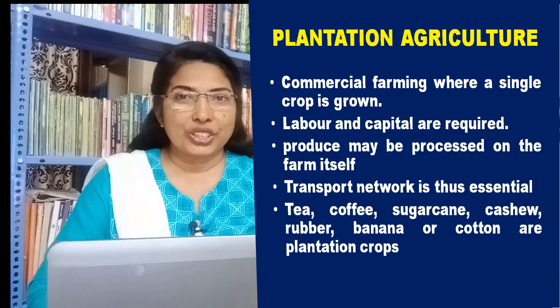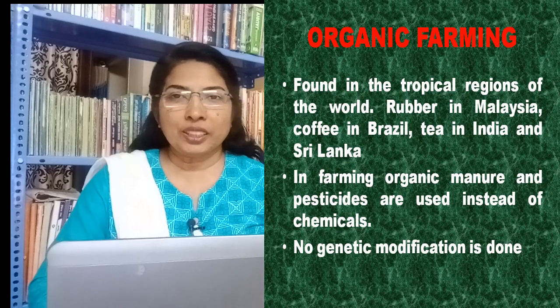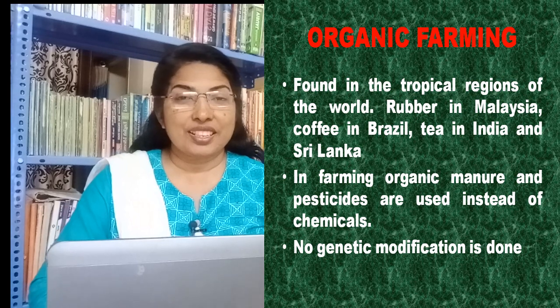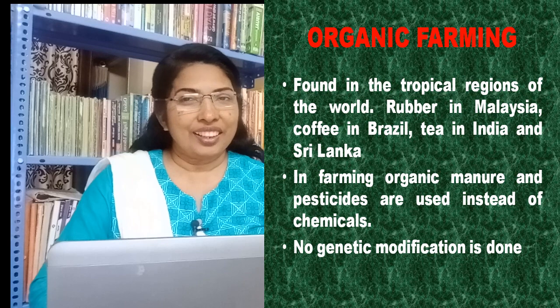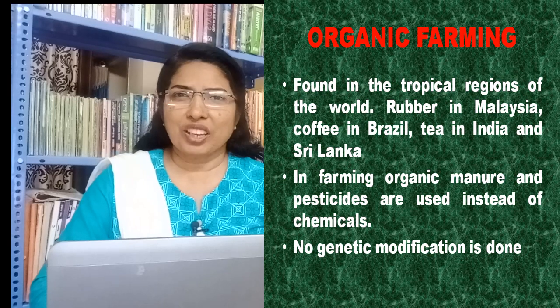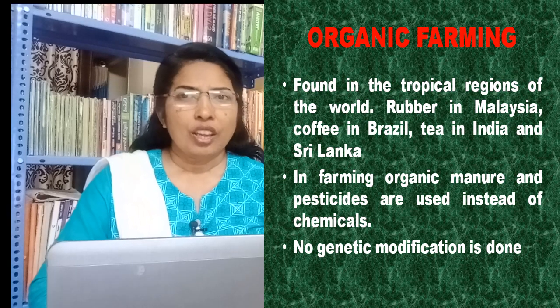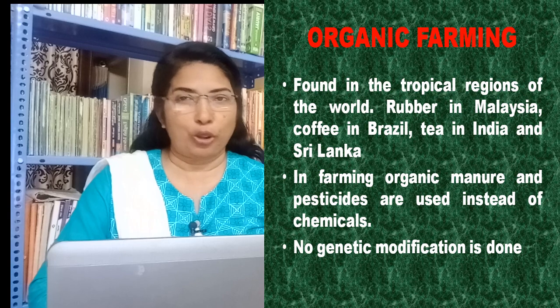Tea, coffee, sugarcane, cashew, rubber, banana or cotton are plantation crops. Major plantations are found in the tropical regions of the world. Rubber in Malaysia, coffee in Brazil, tea in India and Sri Lanka are some examples. You must have heard about organic farming. In this type of farming, organic manure and pesticides are used instead of chemicals. No genetic modification is done to increase the yield of the crop.